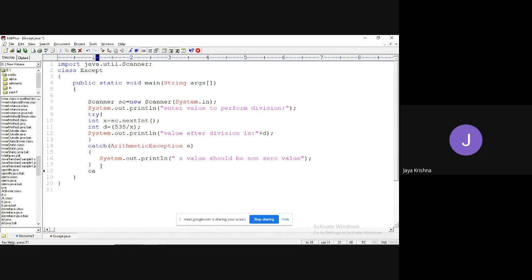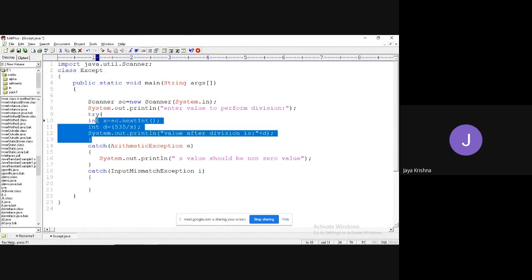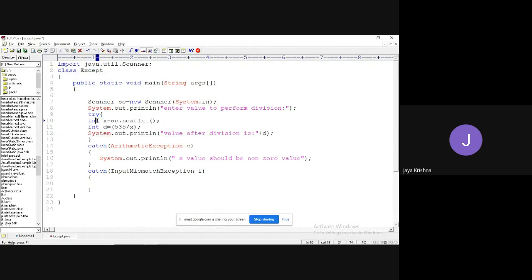So now I will write one more type of exception, InputMismatchException. Okay, see, whenever an exception is raised in the try block, the JVM is going to create an object for the corresponding exception. Then it is going to forward it to the corresponding catch block. That's it.